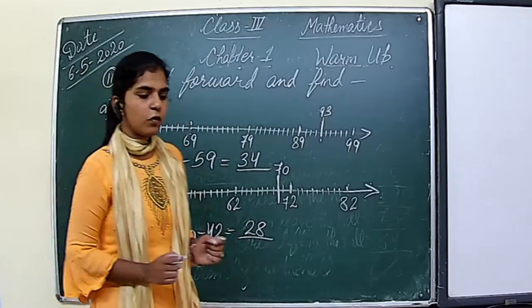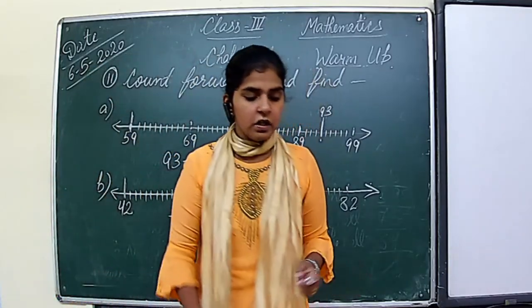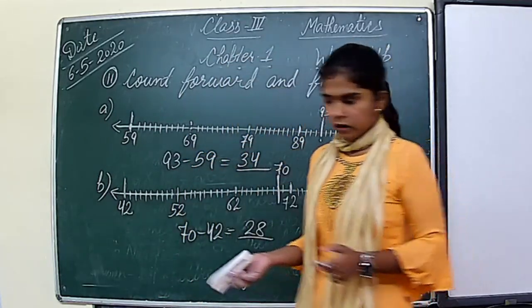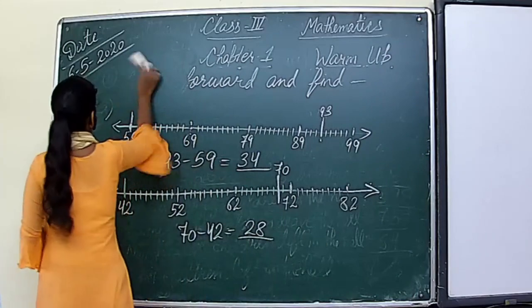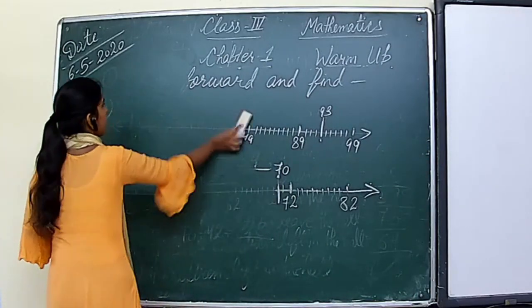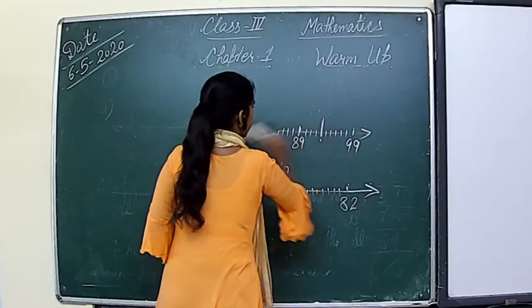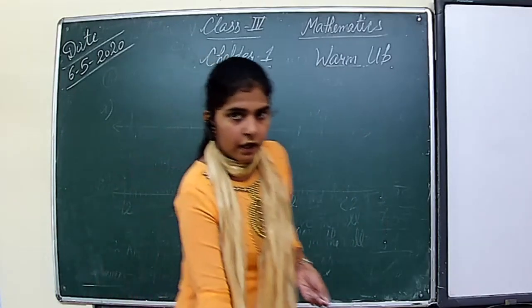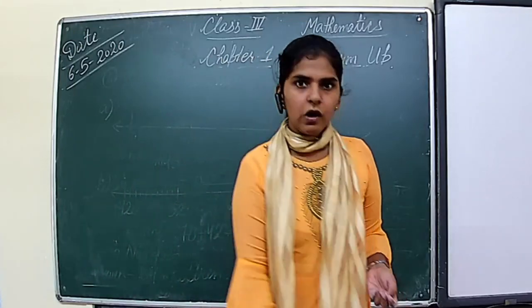So let us move towards the next question. Read the time in the clock and write in the box. We all have learned how to draw a clock, right?